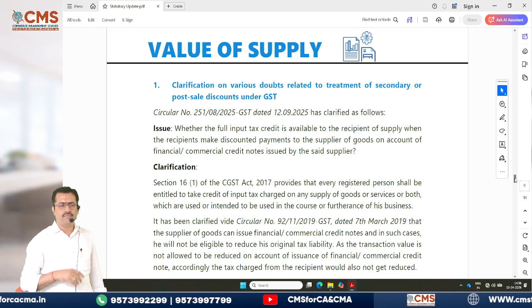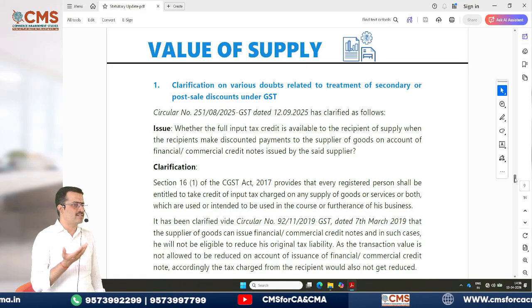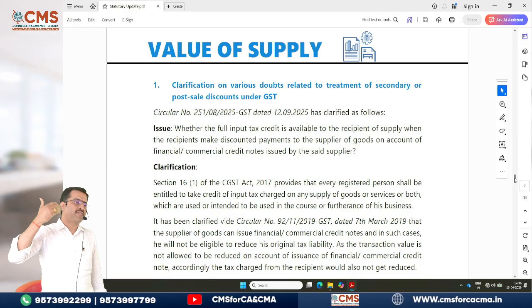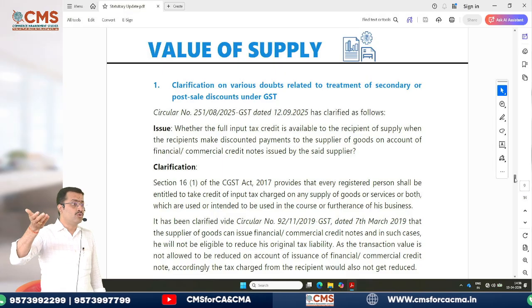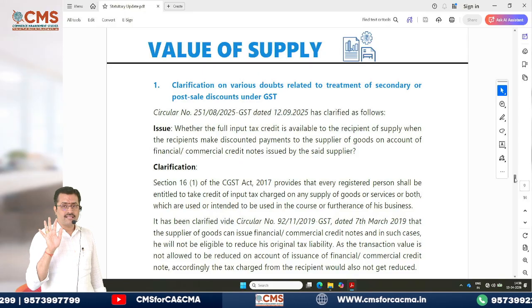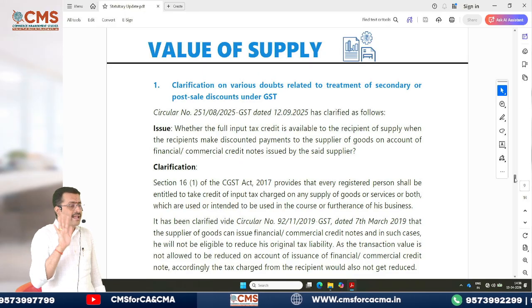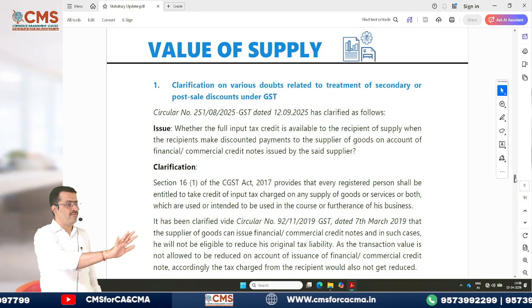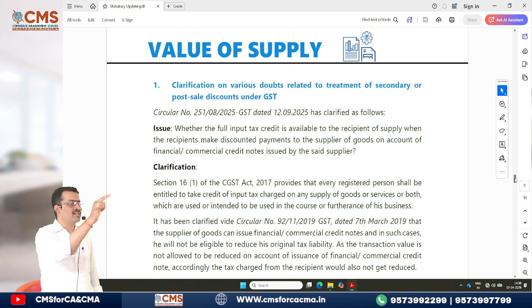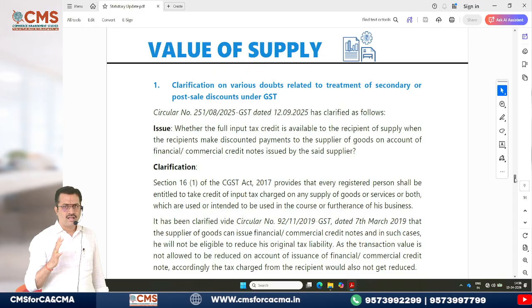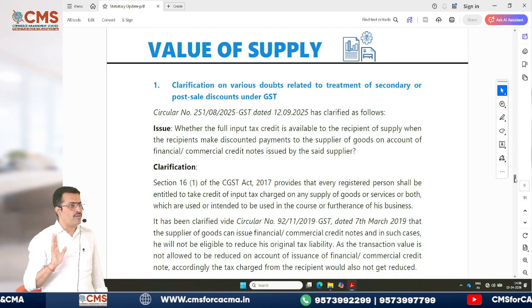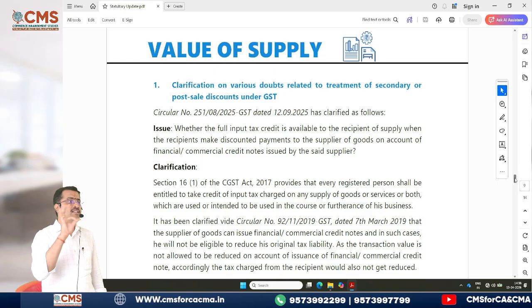Now, what is the meaning of post-sales or secondary discount? The discount which arises after delivery of goods to the buyer. But such discounts can be excluded only if, number one, it should be mentioned in the agreement. Correct or not? And he should have already given a credit note for that. What was the third condition?